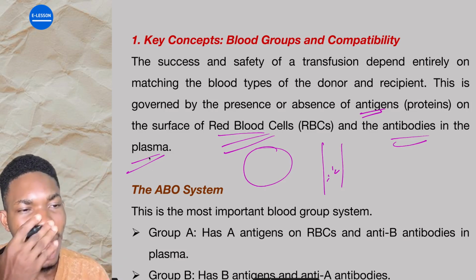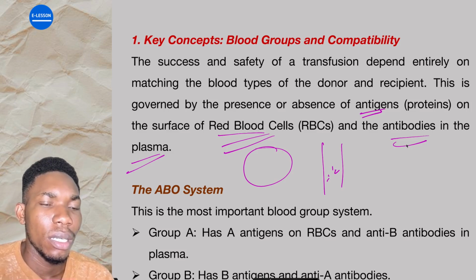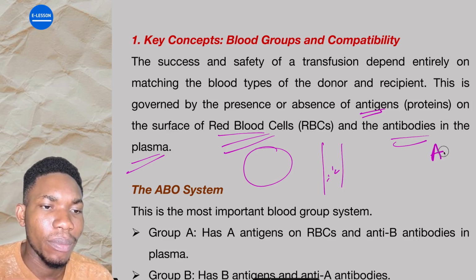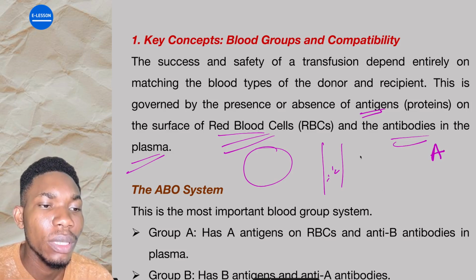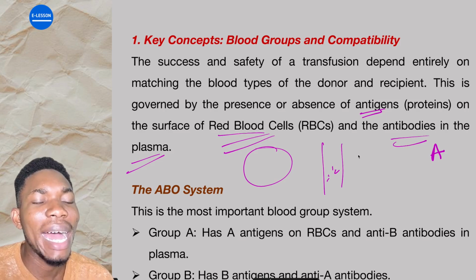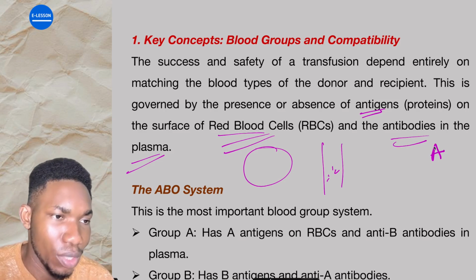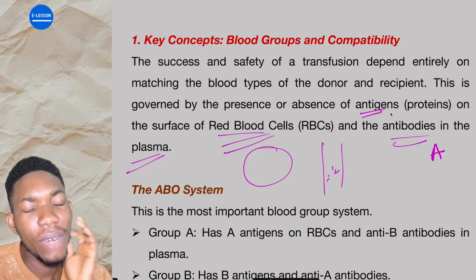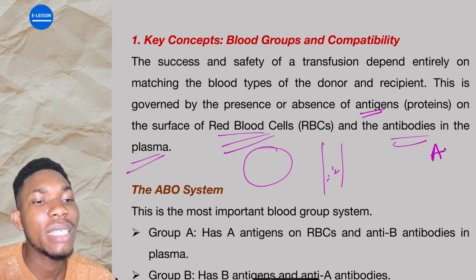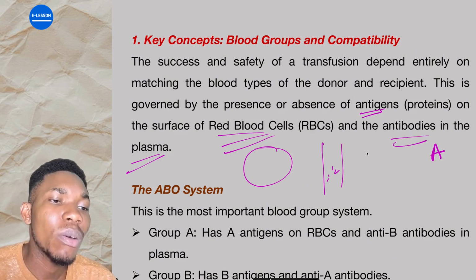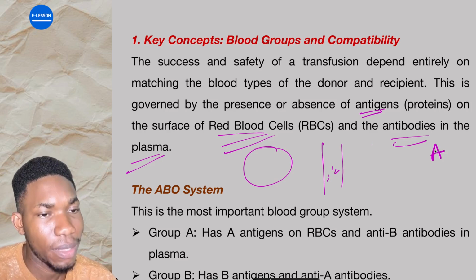Now, the general idea is this. Listen, the general idea is this. If the antibody is in the plasma, you cannot give a blood that contains that particular antigen that the antibody will fight. Do you get it? Antigens are present in red blood cells. Antibodies are in the plasma. What I am trying to tell you is that antibodies are in the plasma, so you cannot give a blood that contains the antigen that the antibody will fight.